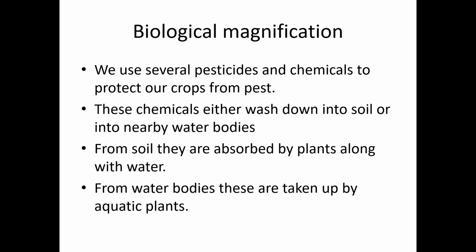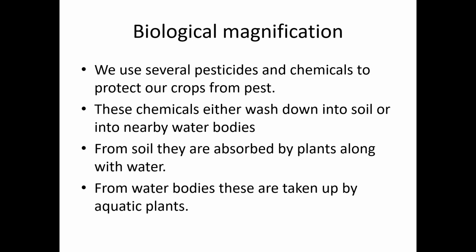And what happened to these chemicals during the rain? These chemicals either wash down into the soil or into the nearby water body. From soil, they are absorbed by the plant along with the water and minerals.